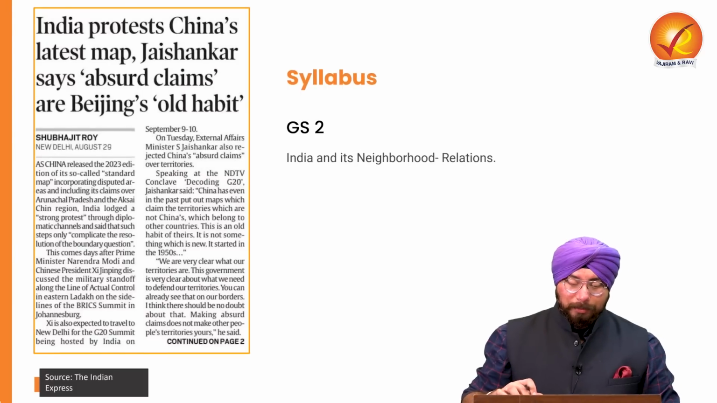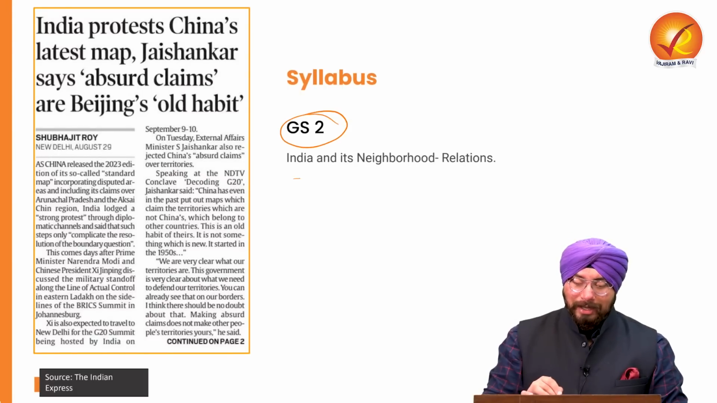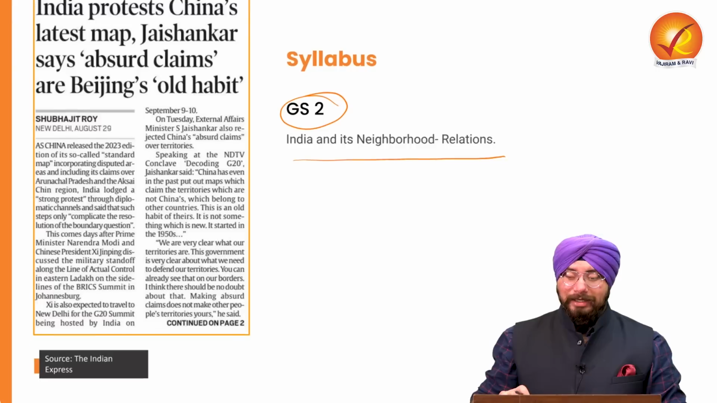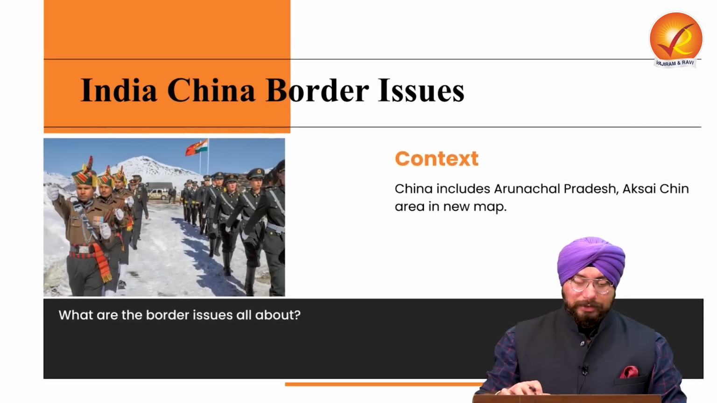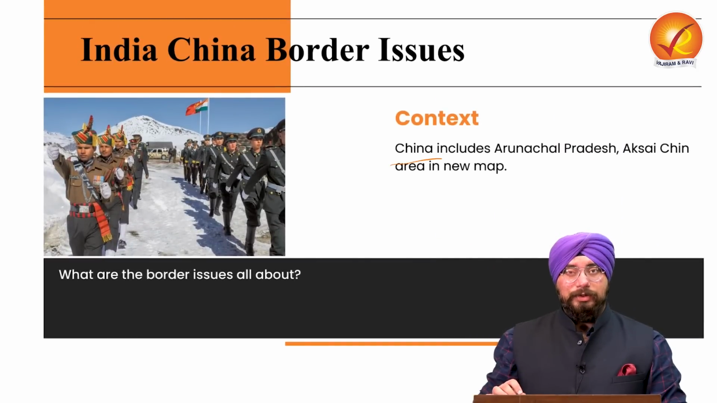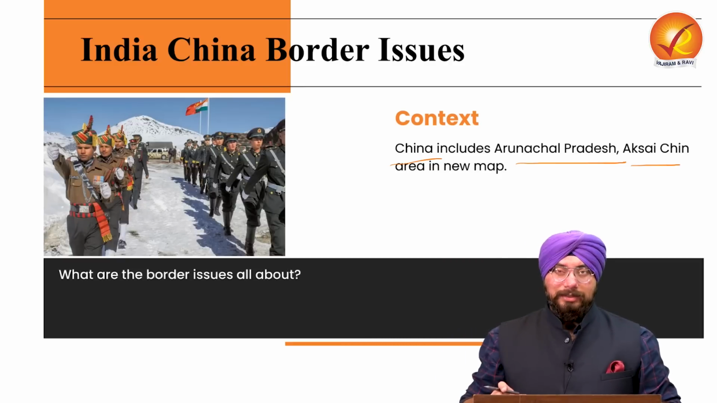Now coming to the first topic of today, why it is important is because in our GS paper 2, India and its neighborhood relations have been clearly mentioned, because of which India-China border issues becomes a very important issue for us to discuss and to know. So coming to the context of the topic. See, recently China has basically produced a new map of its country, which has included the areas of Arunachal Pradesh and also Aksai Chin. And India has lodged a very loud protest against this map.